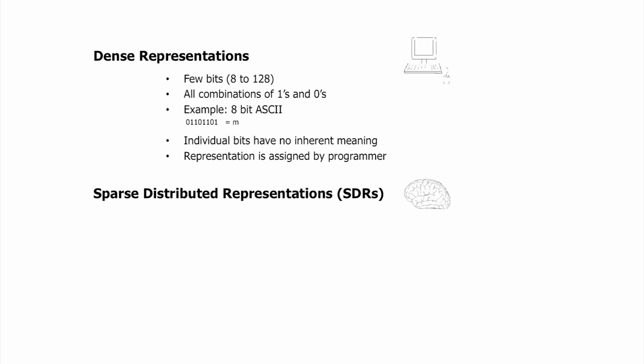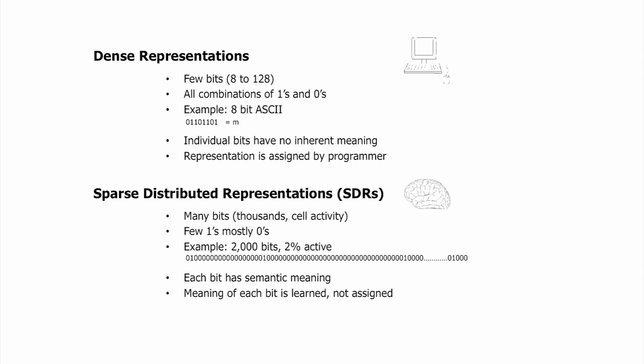In the brain, we don't have that. We have sparse distributed representations. Let me just tell you what they are. First of all, you have thousands of bits. When I say bits, you can think of cells. So when I'm talking about bits, it's the same as cells. When I say there's a few active bits, I mean there's a few active cells. So I might have thousands of cells or thousands of bits. You need to have a large number. We typically work with 2,000 bits in my work at Numenta. And there are mostly zeros and a few ones. We will typically use 2% activation, so we'll have 40 one bits and 1,960 zero bits. And so this is a sparse representation.